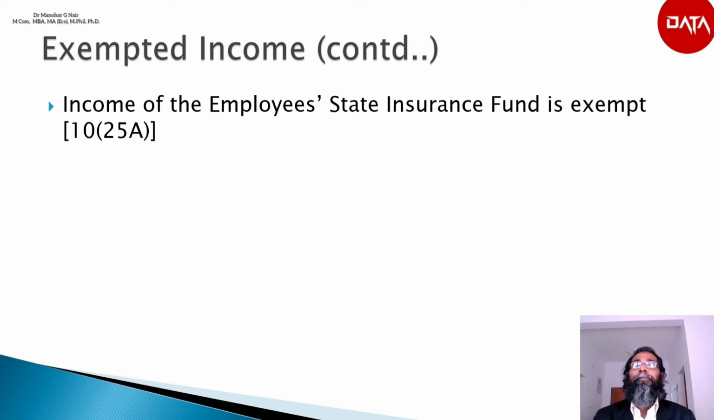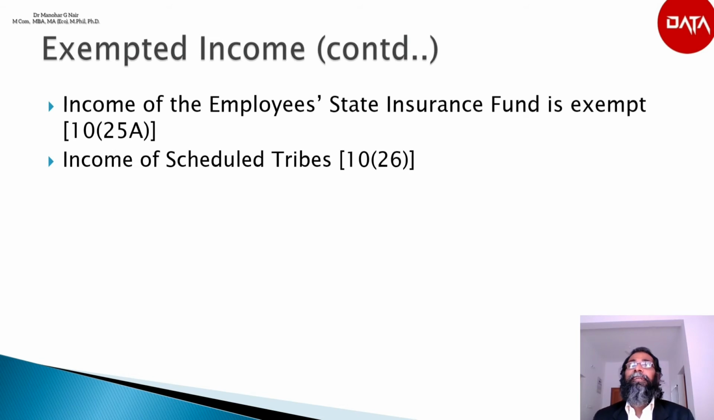Then income of scheduled tribes, section 10(26). The income of members of a scheduled tribe residing in any tribal area or in the states of Arunachal Pradesh, Manipur, Mizoram, Nagaland, Tripura and Sikkim, or the Ladakh region of the state of Jammu and Kashmir, which accrues or arises to them from any source in the tribal area or states aforesaid, or by way of dividend or interest on securities, is fully exempted.